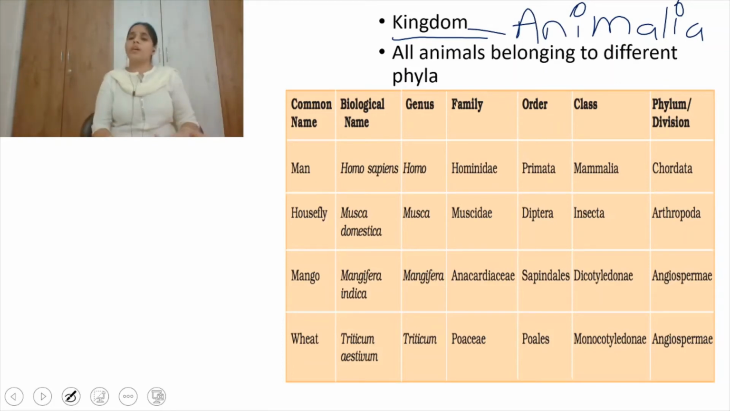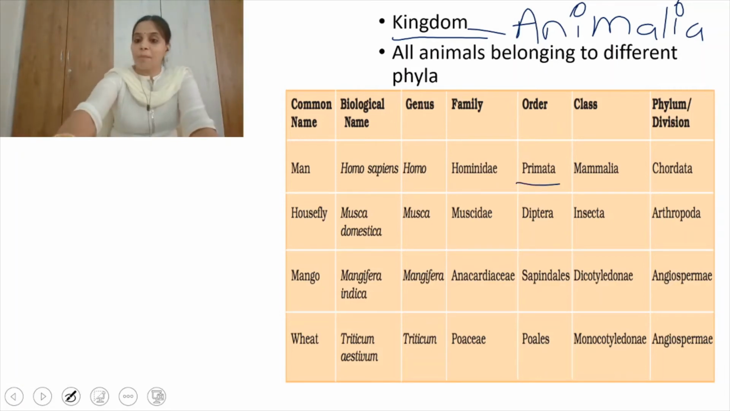So if you observe, a lot of similar characters will be there. Here I have given one example. Common name man, human beings, the biological name is Homo sapiens. They belong to the genus Homo, and we belong to the family Hominidae, and order Primata.